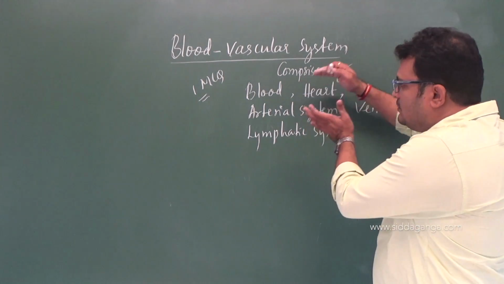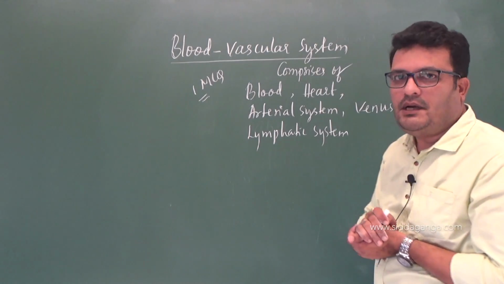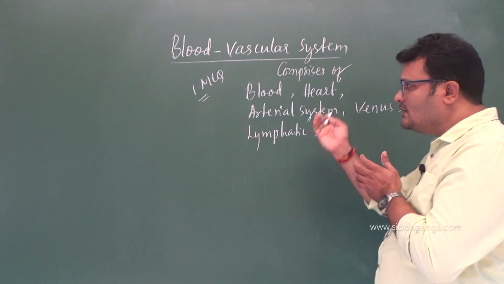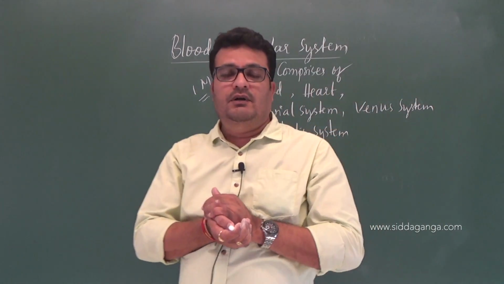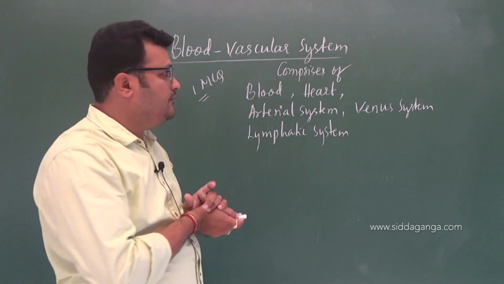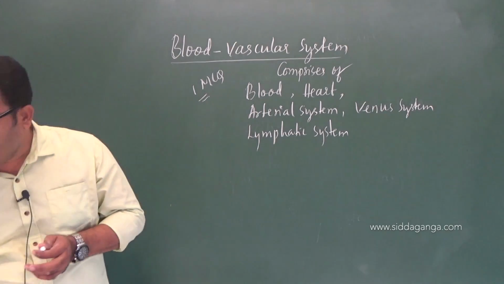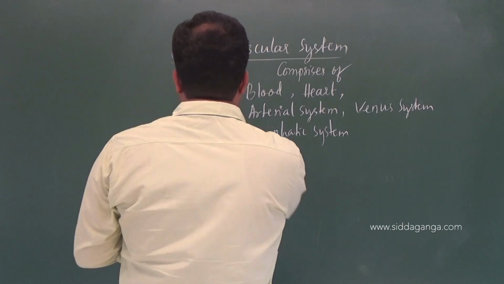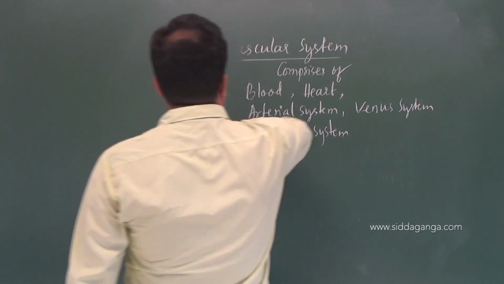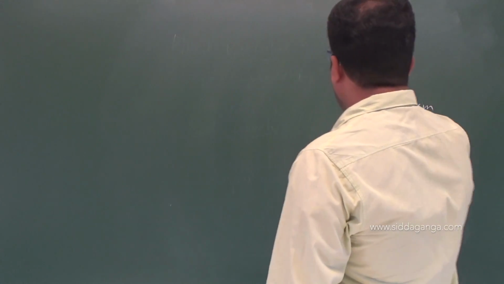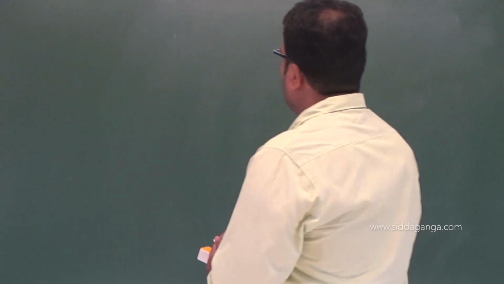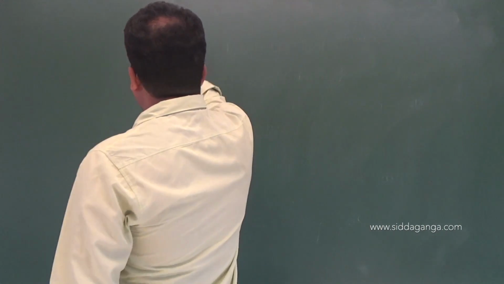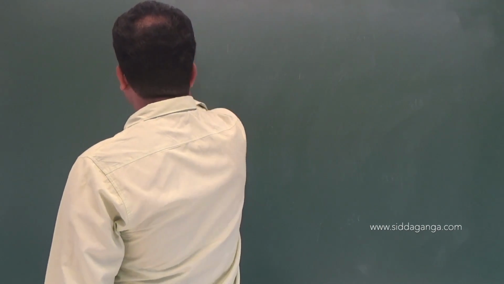I will tell you in detail one by one, okay? The first thing is, I will take the composition of blood. Okay, let me explain. The first one is blood composition, right? Blood and its composition. The next, put heading blood.